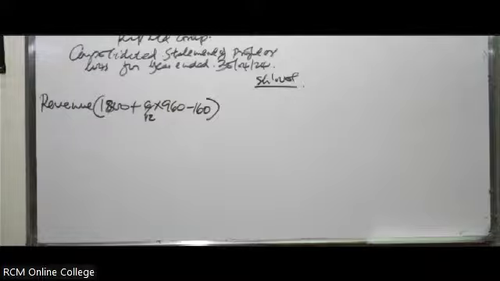You can do the computation. Just do it. Just take your time. So 1800 plus 6 out of 12 times 960. Then minus, you eliminate that intercompany sale. You get 2120,000.